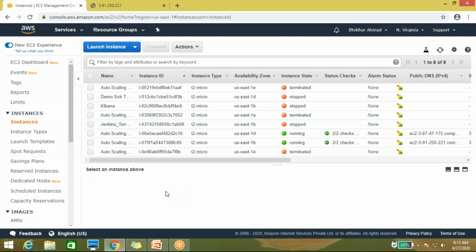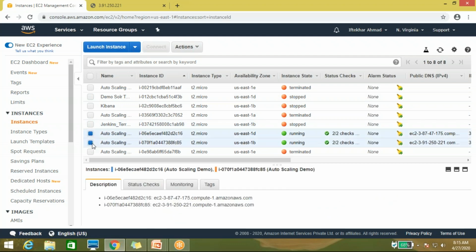For that you have to install a package. We have set the CPU utilization at 70%. Whenever your CPU utilization goes above 70%, that will work. Then the third instance will automatically come up. If CPU utilization goes above 70%, auto scaling will add one more instance.